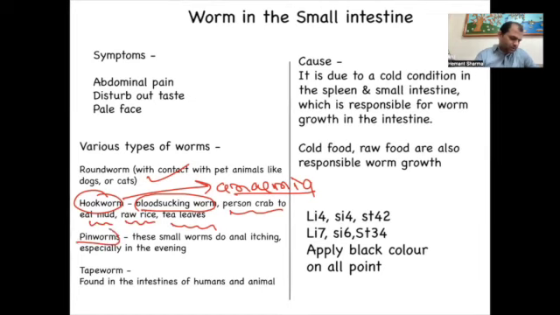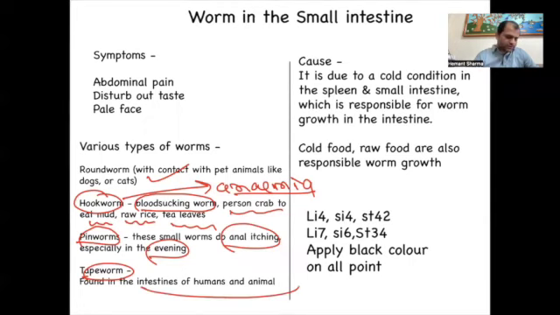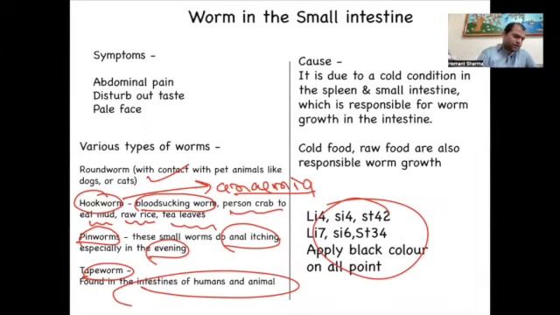And the pinworm is a very, very teeny worm creating anal itching. When the person eats some sweets and starts having anal itching, especially in the evening, that might be because of pinworm. And the tapeworm is very, very long, found in the intestine of humans as well as animals. So there might be any worm, but the treatment is same. If the worm is there, then the person will suffer with a deficiency of blood, no taste, whatever they eat, and the body will become thin. Eating a lot, but you can't see a good body.